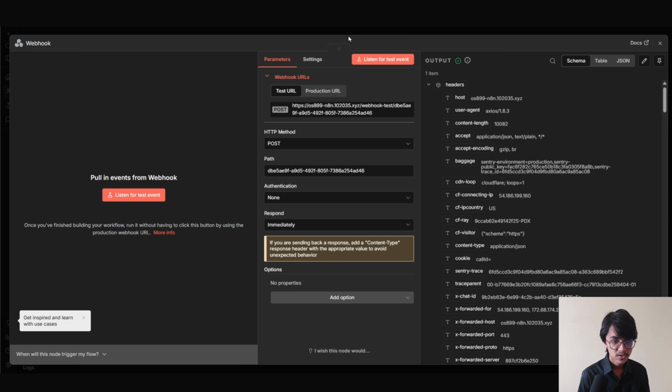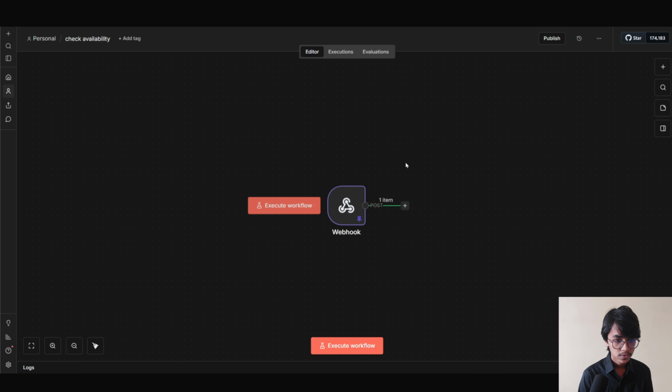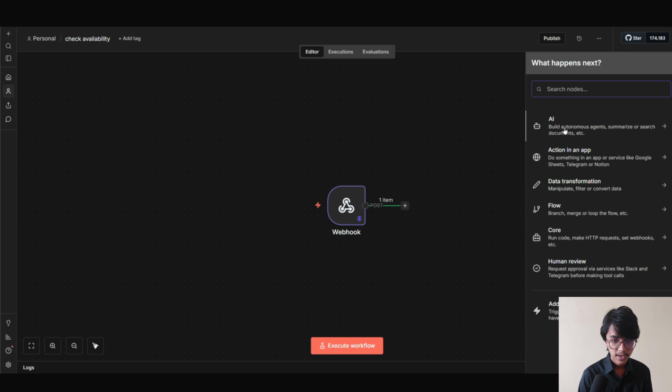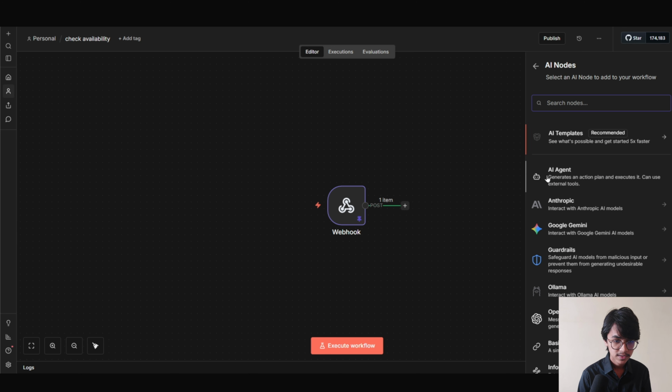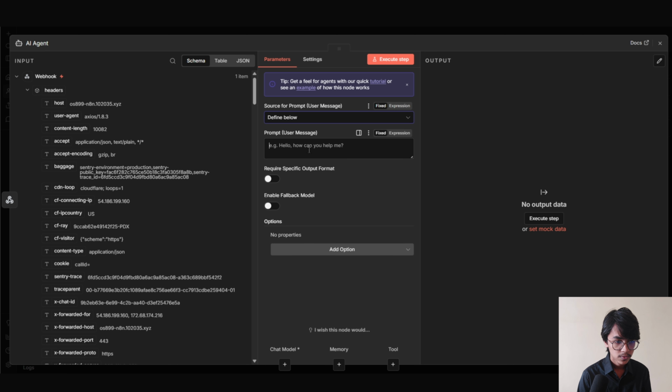Now here you can see I have got some data from Vapi into our n8n workflow. Now I'm gonna pin this data. Now we are gonna click out of it. Now we are gonna click into plus. Now click on AI. Now we are gonna select the AI agent from here. Our source for the prompt will be defined below. Now here we have to add our prompt.